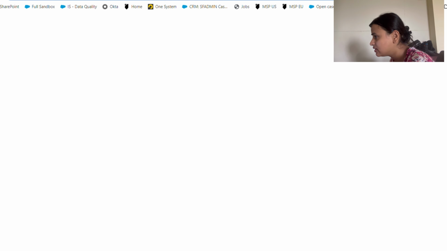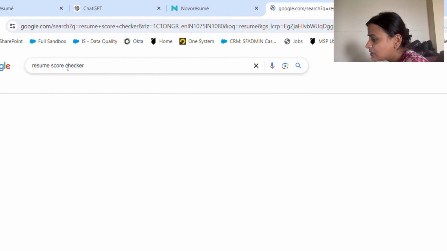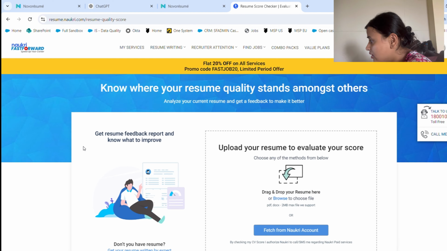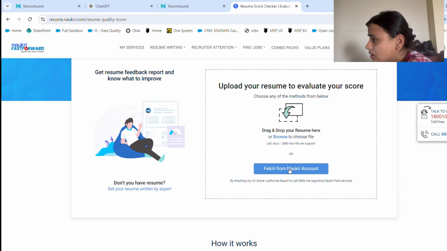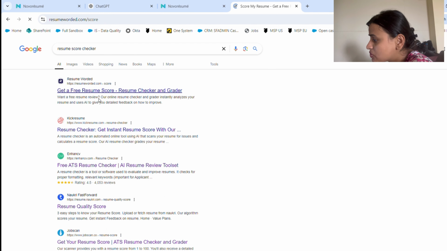And if you want to check the resume score, use a resume score checker: just type it in here and paste your CV on one of these. You can also paste it on your Naukri account, so you can paste it anywhere to check your resume score.